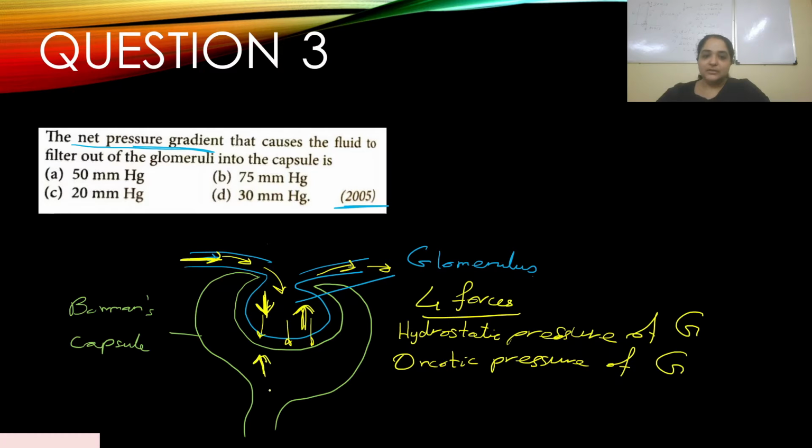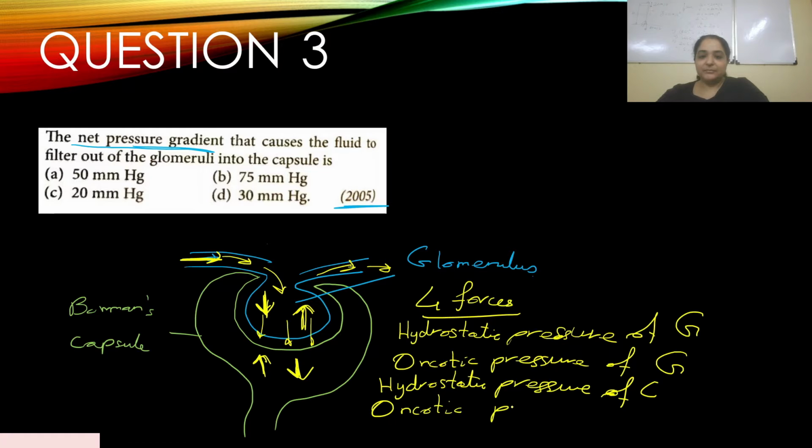Similarly, there's a hydrostatic pressure for Bowman's capsule. There is a little bit of force coming out from the capsule back into the glomeruli. So hydrostatic pressure of capsule, I'll just write it as C, that means I'm talking about Bowman's capsule. And similarly, there is colloid osmotic pressure or oncotic pressure of the capsule, of C.